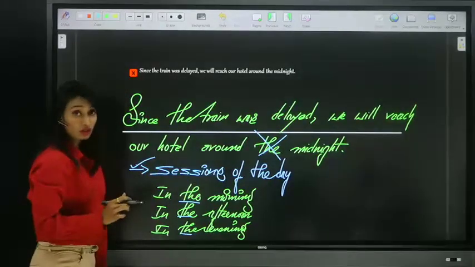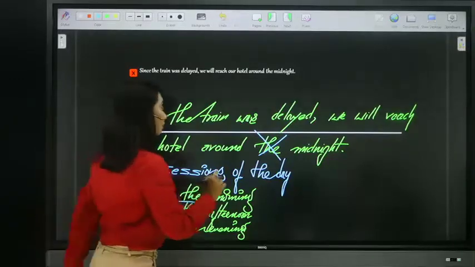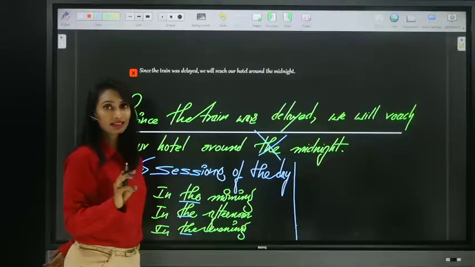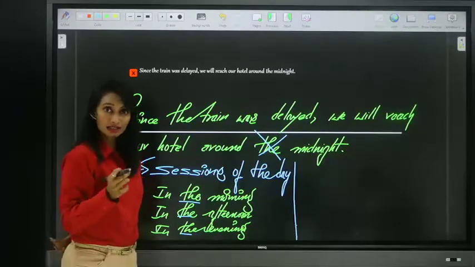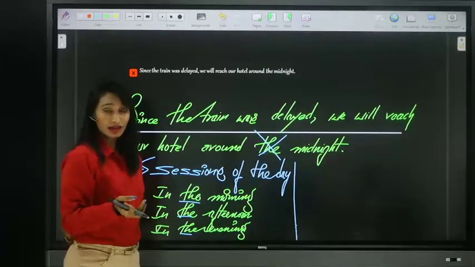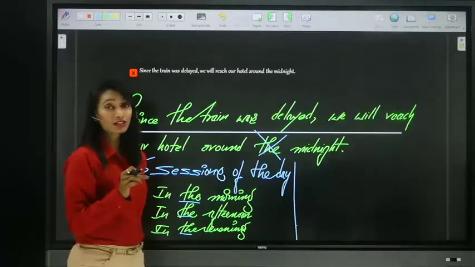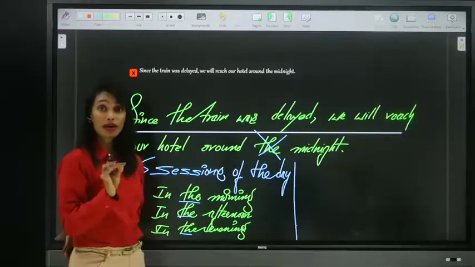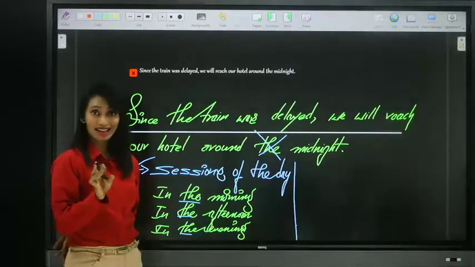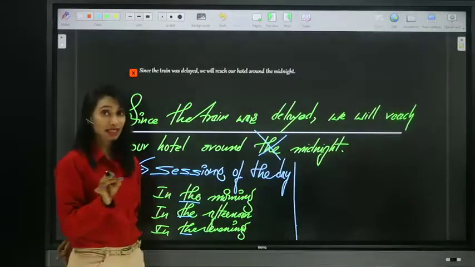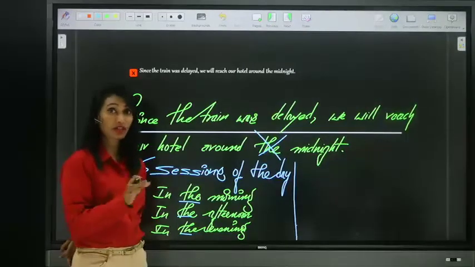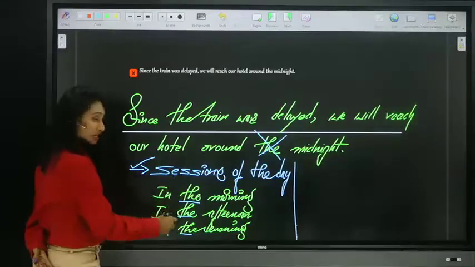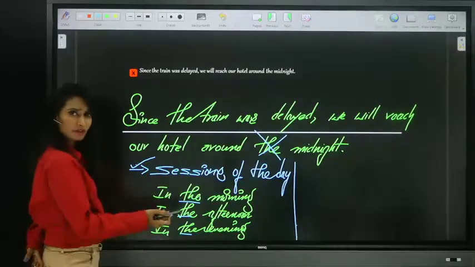But we do not use it before other parts of the day: night, midnight, day, and midday. We cannot say in the midday, or at the midday. At the night, no. At night. At midnight, not at the midnight. We cannot use the before that. However, we can use the before the sessions of the day: in the morning, in the afternoon, in the evening.